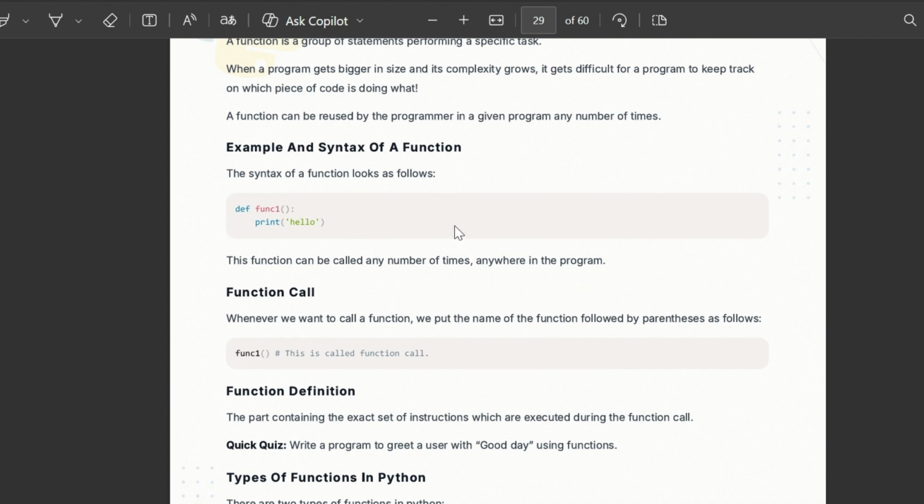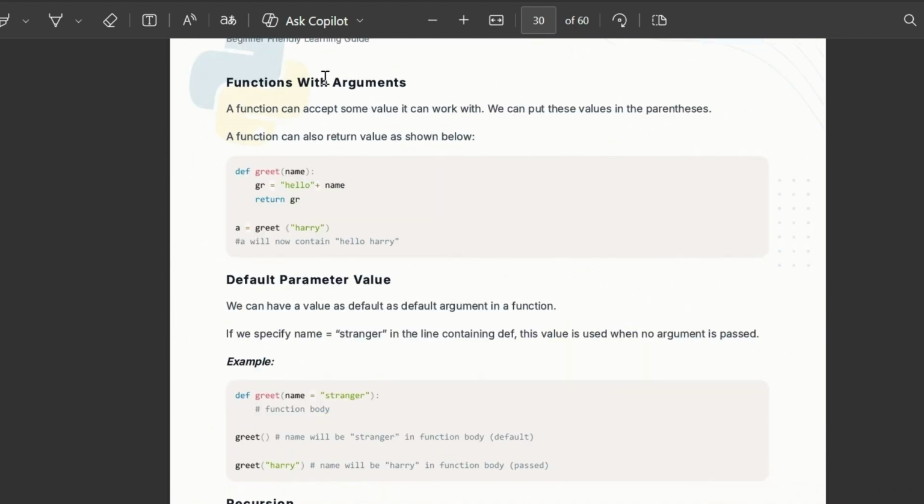Now, arguments. Using a function with arguments: we pass some value when calling. See, this is a function named greet, and in the parentheses we pass the parameter, which is name. So a = greet, and in the parentheses we write the value. We pass the value of name, which is Harry. When we use that variable name, it will be replaced by the value.